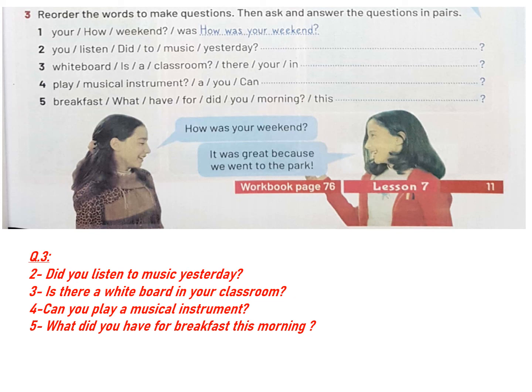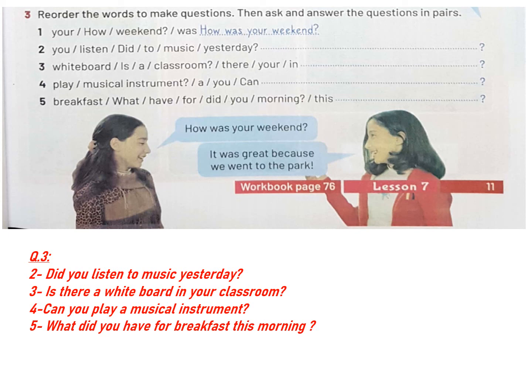Exercise number 3. Reorder the words to make questions. Then ask and answer the questions in pairs. The first part, we will form a question together by reordering the words, and you will answer the second part. Number 1, your how weekend was. The question will be, how was your weekend?